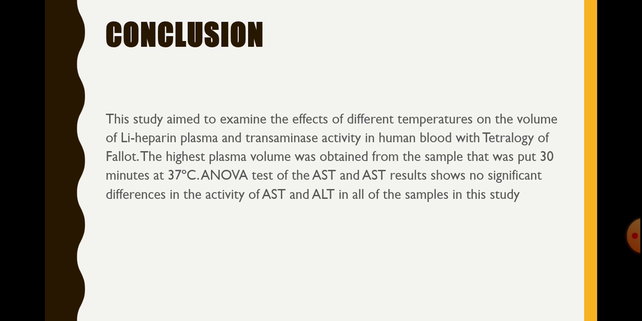So the conclusion is this study aimed to examine the effect of different temperatures on the volume of heparin plasma and transaminase activity in human blood with tetralogy of Fallot. The highest plasma volume was obtained from the sample that was put for 30 minutes at 37 degrees Celsius. The ANOVA test of the AST and ALT results shows no significant difference in the activity of AST and ALT in all of the samples in this study.